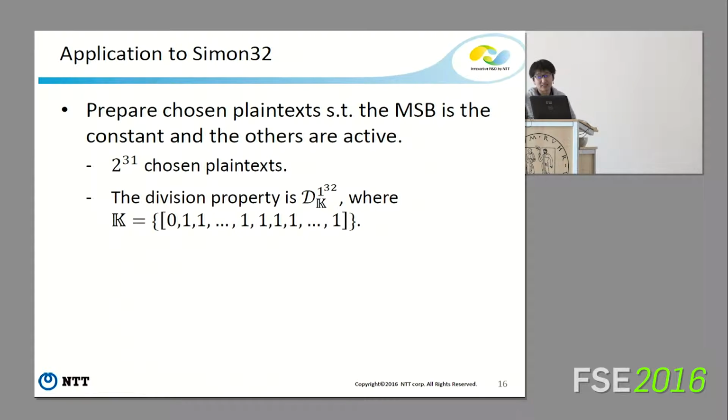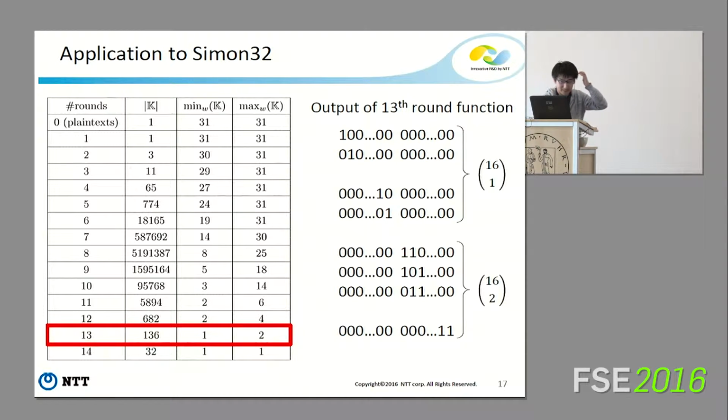Now we apply this conventional bit-based division property to Simon 32. We first prepare chosen plaintexts such that the MSB is constant and the other 31 bits are active. Namely, it uses 2^31 chosen plaintexts. So this division property is D^{k}_{1,32}, where k is like this. This is the propagation characteristic. Please focus on the output of the 30th round.